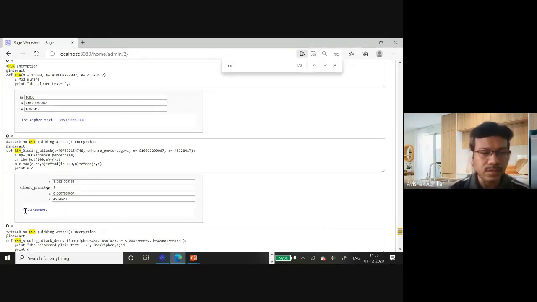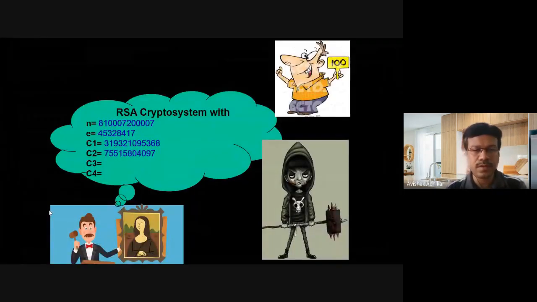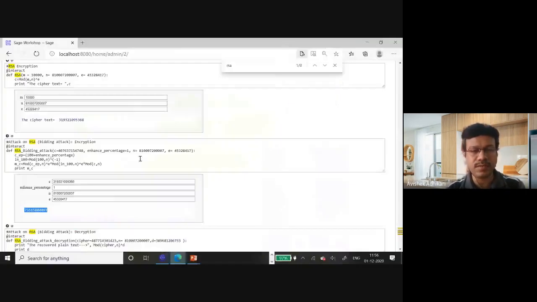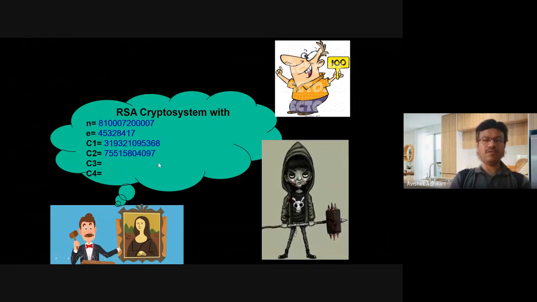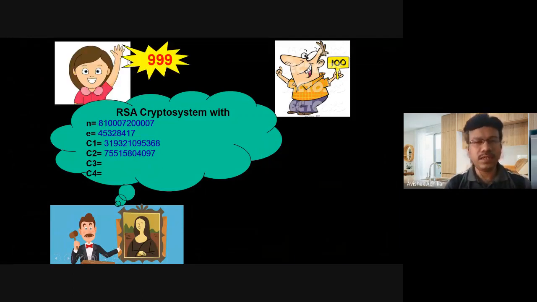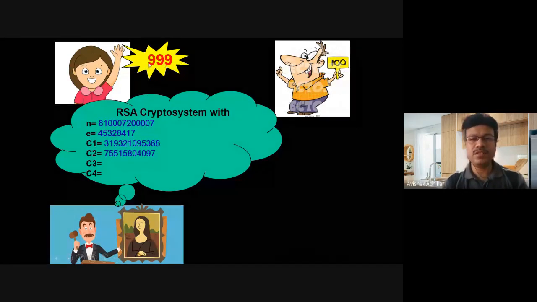Yes, so this is the ciphertext value, the same as before. At the end you can see 4097, and this is 4097. Now when the bidder raises it by 1%, it becomes 99900.